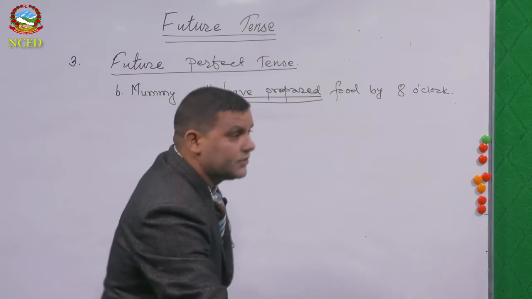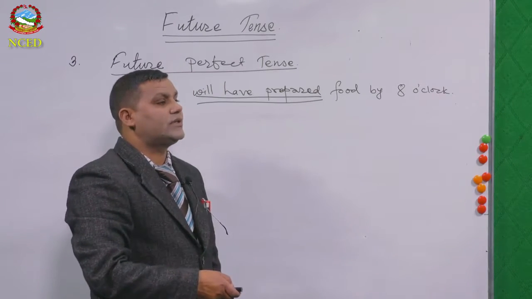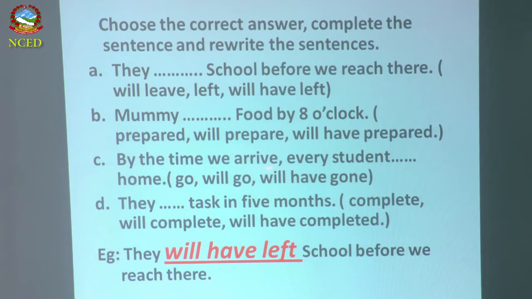Okay. So likewise, let's go to number C. By the time we arrive means the action will have been completed. Here the students will have gone home. So by the time we arrive, every student will have gone home. Then what you have to underline here? Will have gone should be underlined. Okay. The next one, number D.